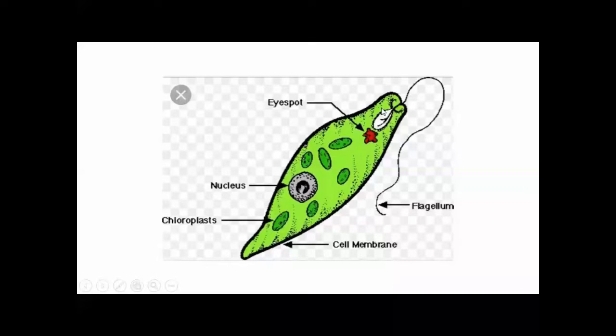Yes, here on the top surface of the euglena, there is a groove where a thread-like structure arises, which is called flagellum. And the function of this flagellum is movement. Okay, these are the labels. Here is an eye spot, in red color. This is the nucleus, which controls all the functions of the euglena. Here are oval shaped or elongated structures which are called the chloroplast, and the outer wall of the diagram is called the cell membrane.